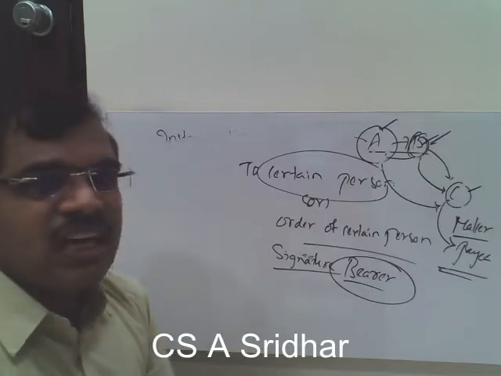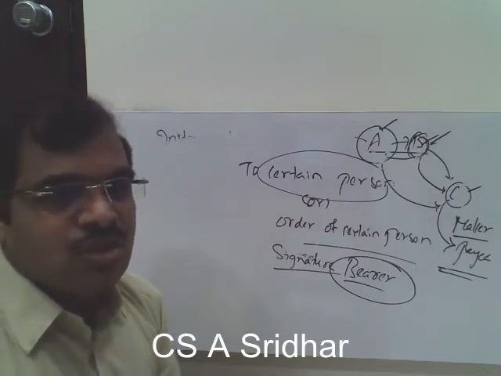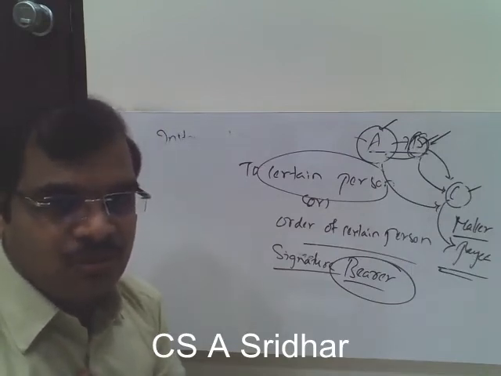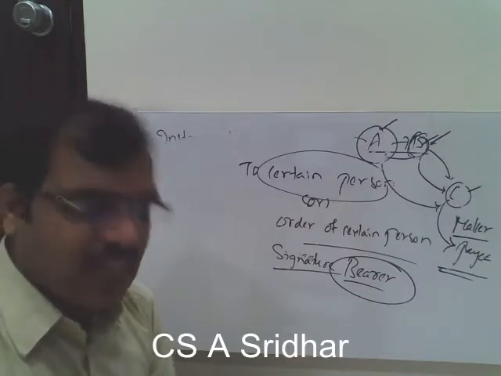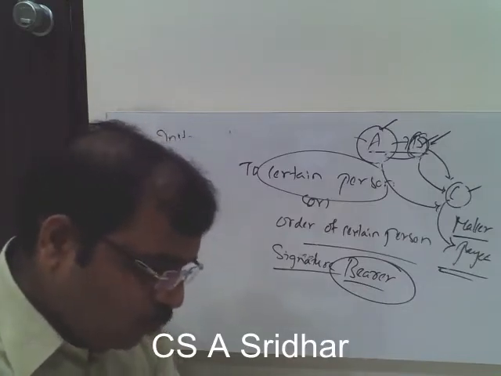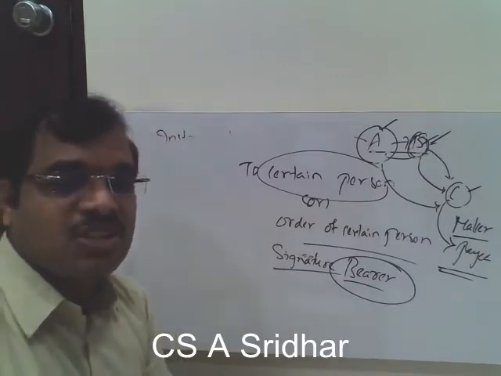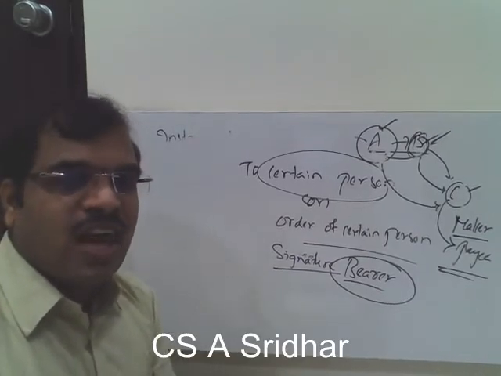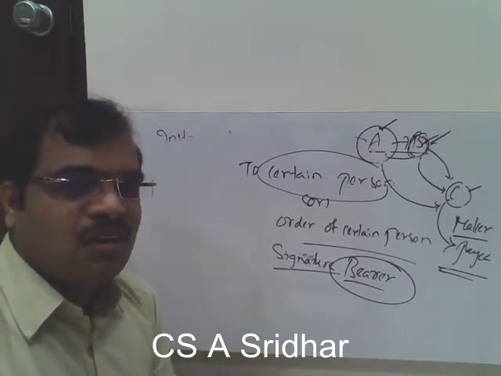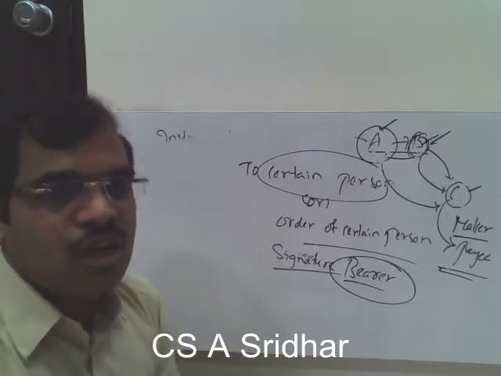Containing an unconditional undertaking. Already we have discussed the meaning of that. I should undertake to make the payment to the other party, but that should be unconditional, without putting any condition. To pay a certain sum of money. We have already discussed the meaning of a certain sum of money. The money must be certain, so it should not be vague. I should not say that I promise to pay whatever amount I feel comfortable. That should not be the criteria.